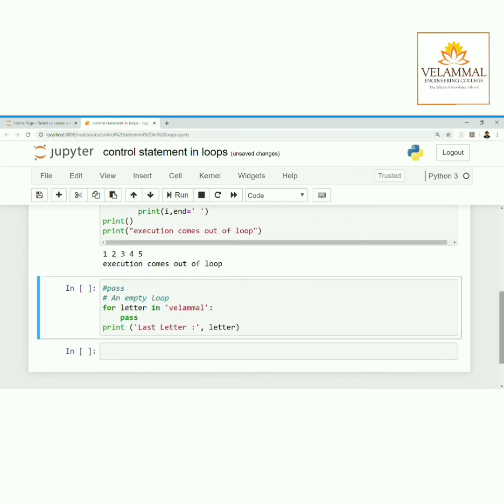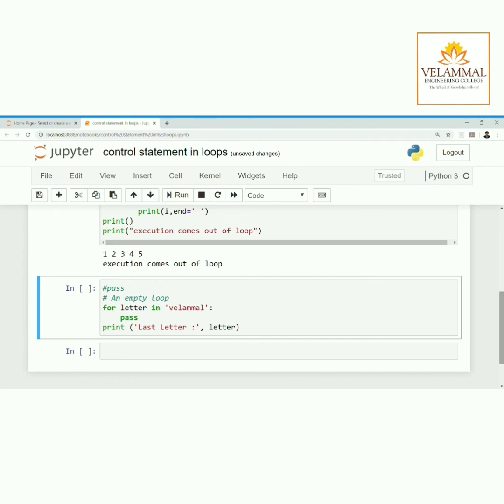The third control statement is pass. We won't use pass mostly, but here we use pass only for an empty loop. For letter in "Velamol": pass. So it won't print the Velamol string. That is, it won't print anything inside the for loop itself. The for loop is an empty loop here. It will just go through each letter and it won't print anything. So after it reaches the end of the loop, it will come out of the loop.